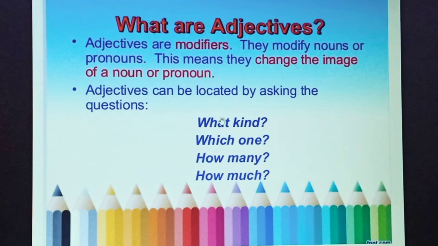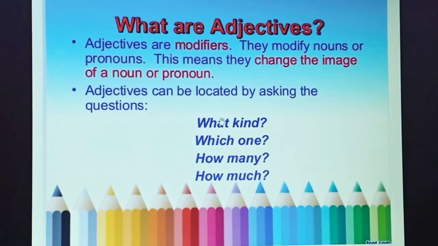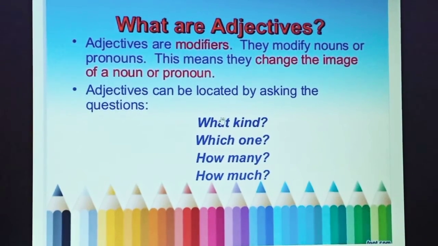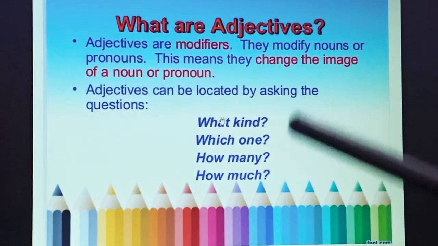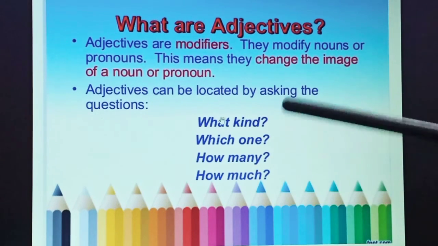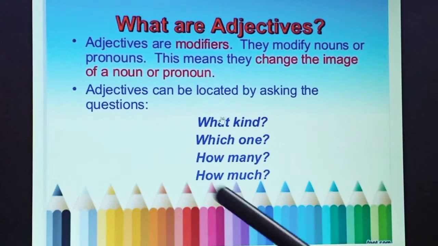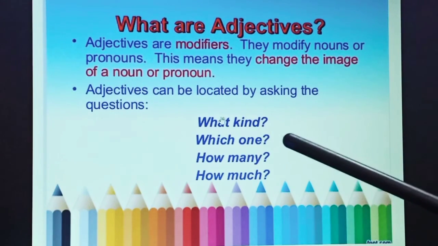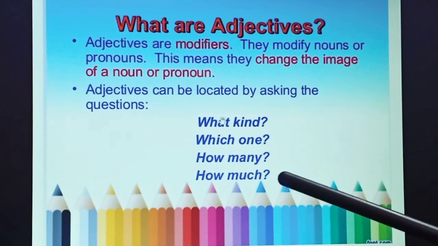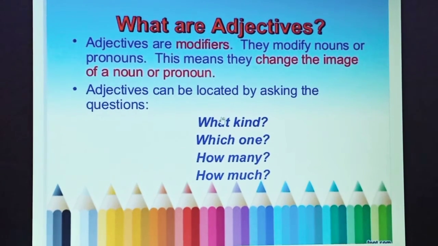If you want to know more about parts of speech or this adjective part, there are certain questions about adjectives that you should memorize, and we call these the adjective questions. Knowing the adjective questions will help you know for sure whether any word is acting as an adjective. Adjectives answer these questions: What kind? Which one? How many? Or how much? These questions will help you surely.